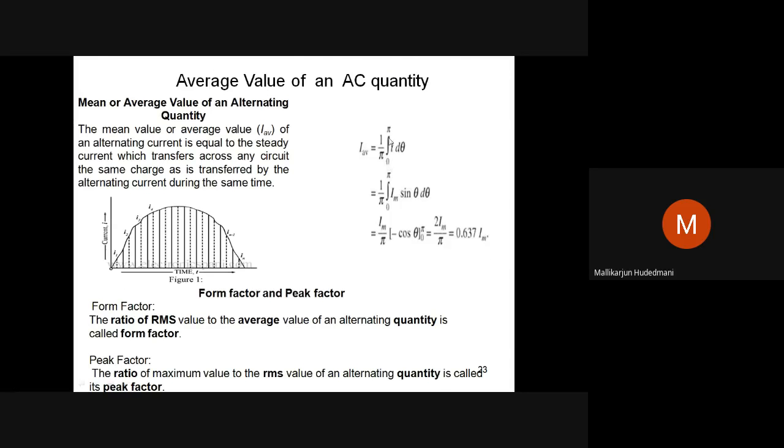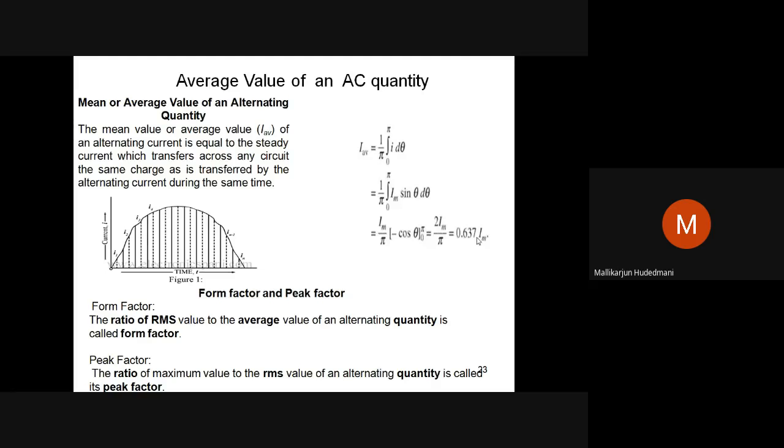1 by T, 0 to T, f of t integration, this way. When I take this integration, Im comes out, divided by pi, and the sine theta integration goes to cos theta. With limits of pi and 0, it makes it 2: at pi it turns to minus 1, and at 0 it turns to 1. So the numerator totals 2, giving 2 Im by pi, or 0.637 Im. By this way, we got to know the RMS value and average value of a sinusoidal quantity as well as of any other arbitrary wave.